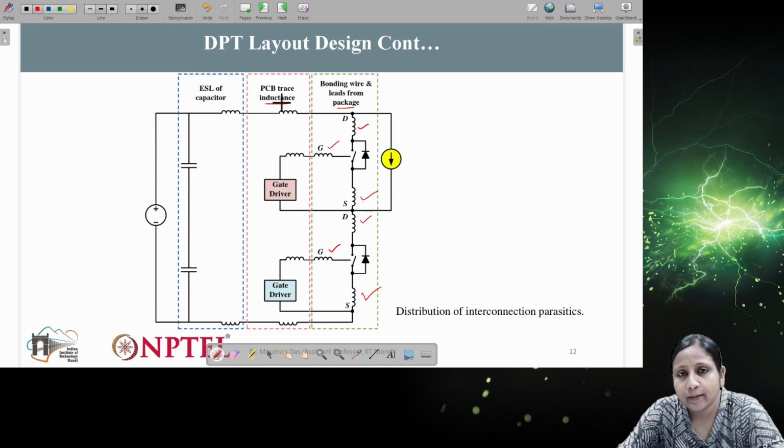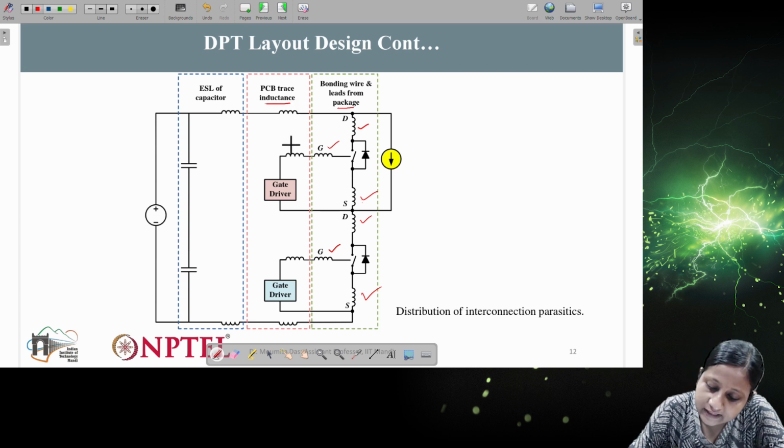There can be some wire length or track length between the gate driver and the device, and this will give us inductance. So how you design the PCB, and how you optimize the length of the PCB track, determines how this inductance can be optimized.